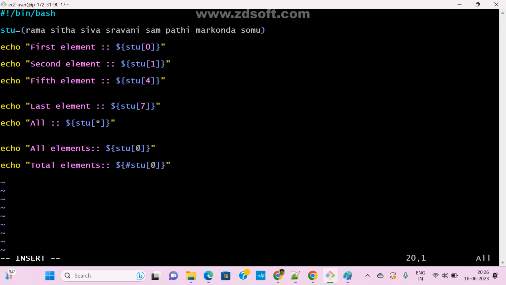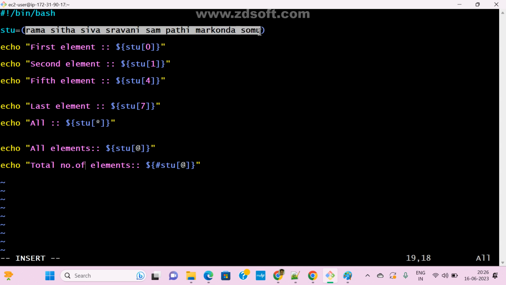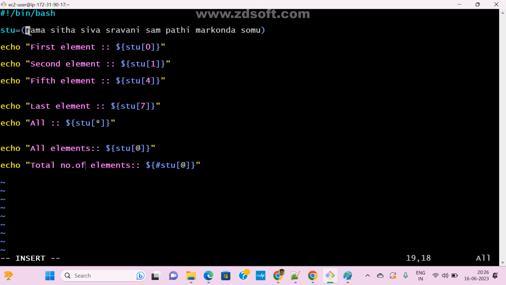If you want to find how many elements are in this array, in that case we should go for star. Now clear?